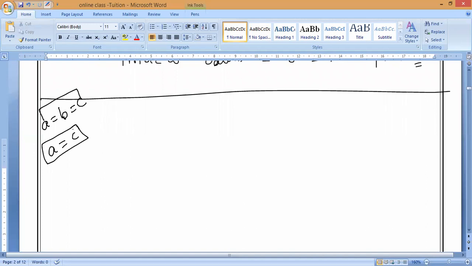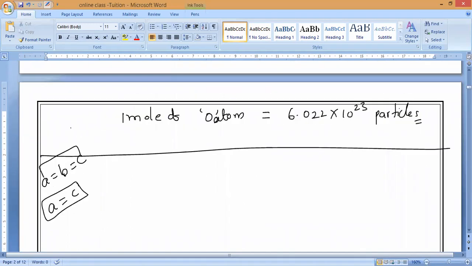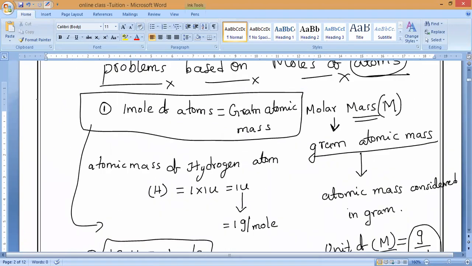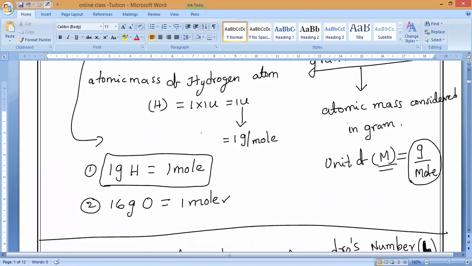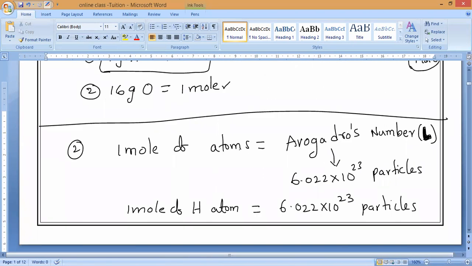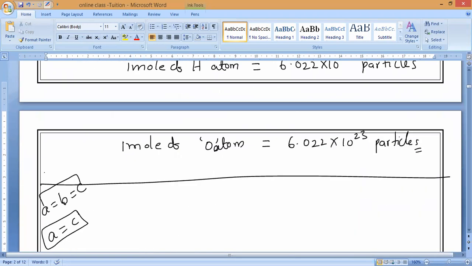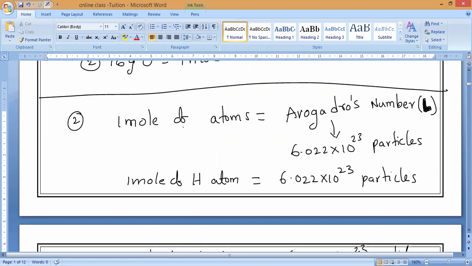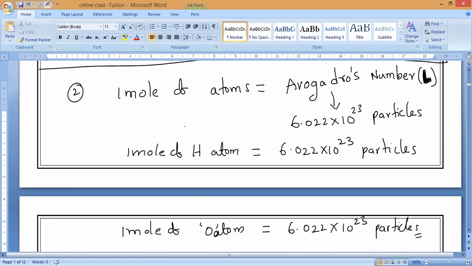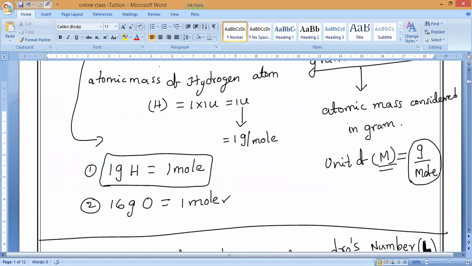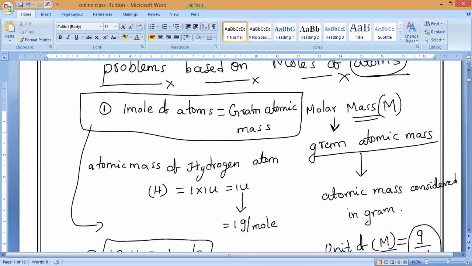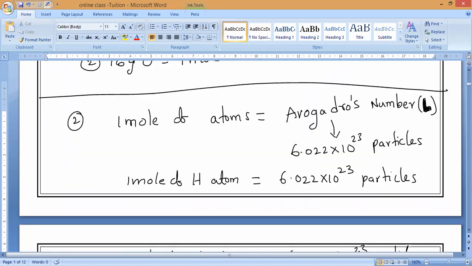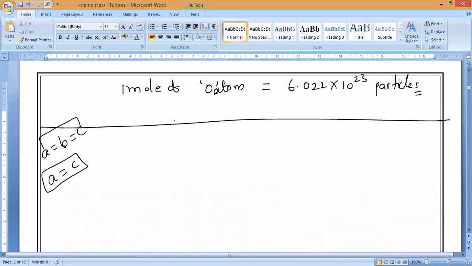If you observe the same way, what is the first statement? Everybody read. 1 mole of atoms is equal to what? Gram atomic mass. Again, 1 mole of atoms is equal to what? Avogadro number, 6.022 into 10 power 23. In both statements one thing is constant, like B. B is the mediator. Who is that mediator here? Mole is the mediator. Have you noticed it, Pradosh? Here also mole and here also mole. Yes or no? Mole is the common thing.